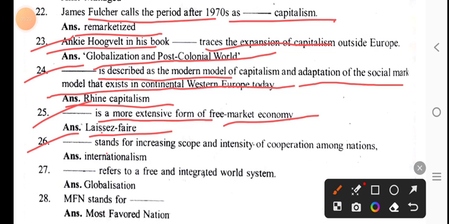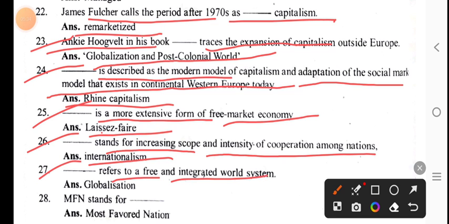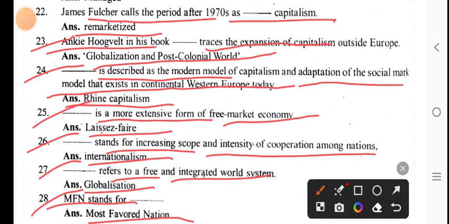Internationalism stands for the increasing scope and intensity of cooperation among nations. Globalization refers to a free and integrated world system. MFN stands for most favored nation.